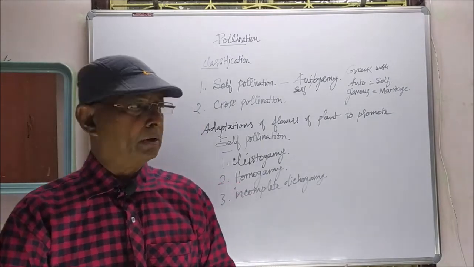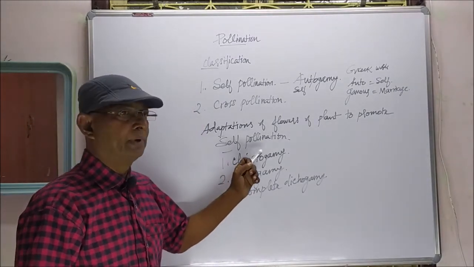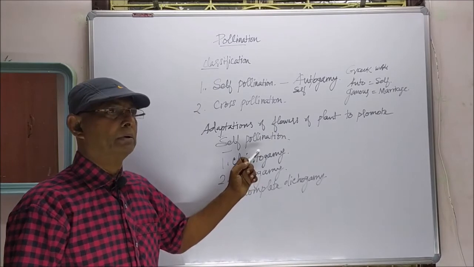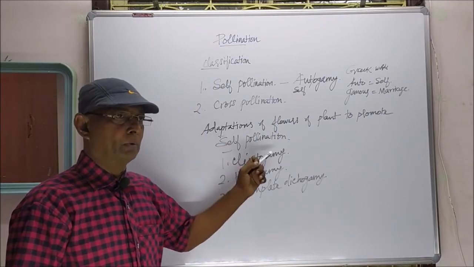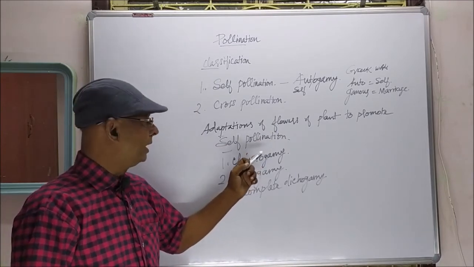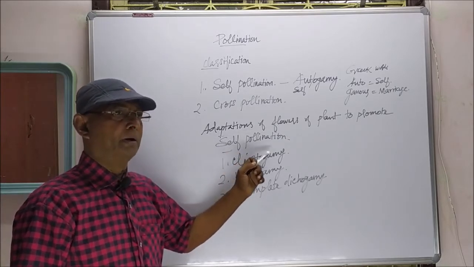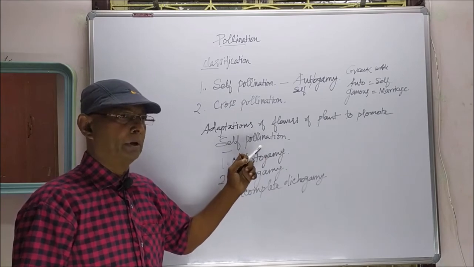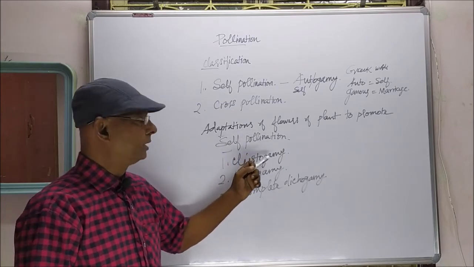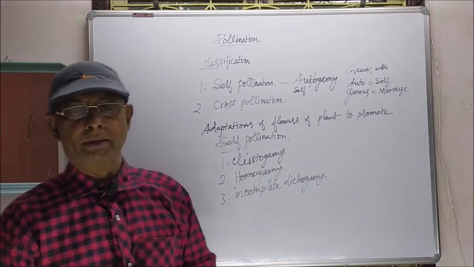That condition is called cleistogamy. Cleistogamous flowers are closed flowers. They never open at any time, and pollination takes place within the closed flower.